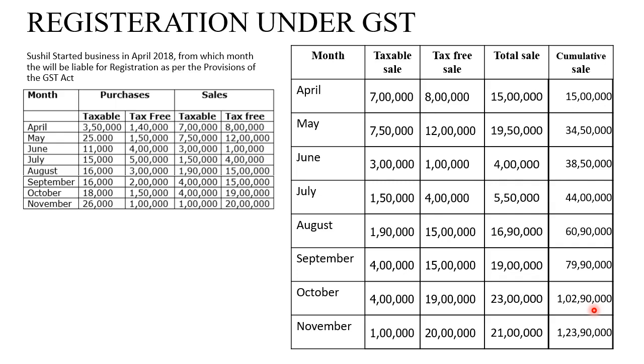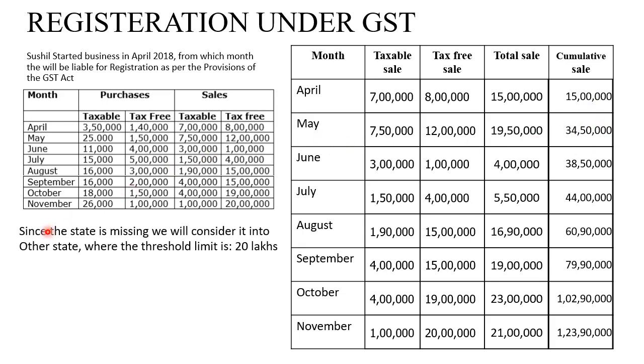So the threshold limit for goods and services is 20 lakhs. Now we need to see when Mr. Sushil crossed 20 lakhs turnover. Here we can see after 15 lakhs, directly it became 34 lakhs. So in the month of May, he is going beyond 20 lakhs.